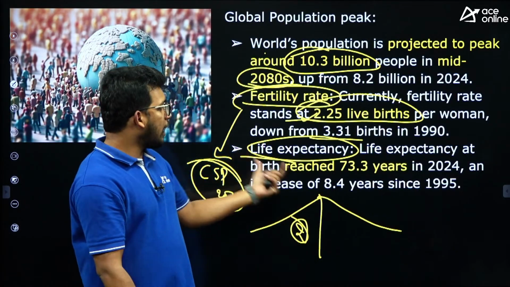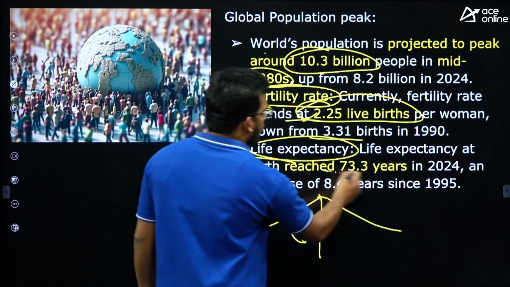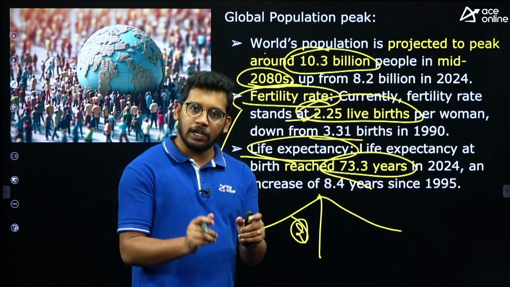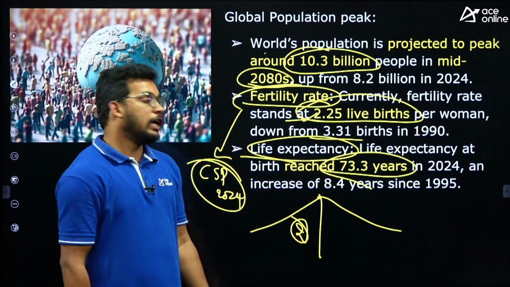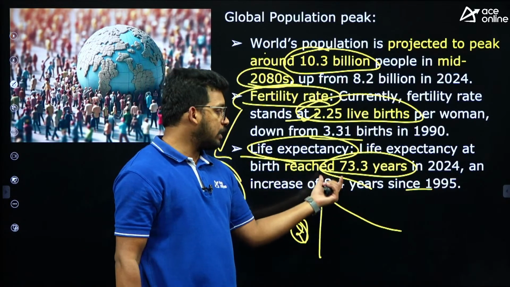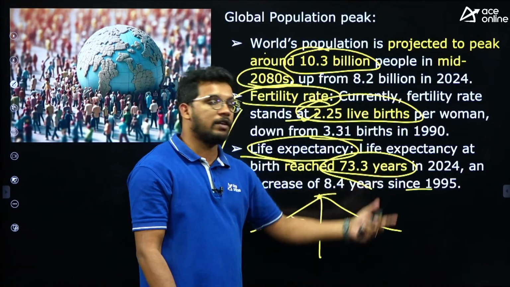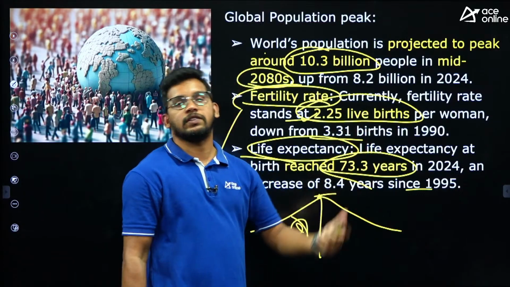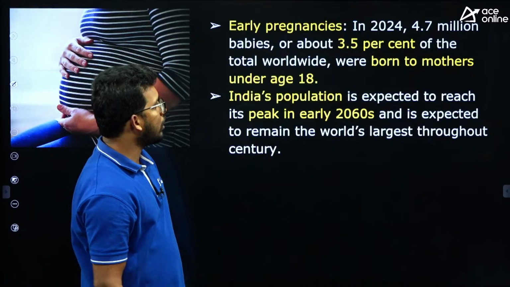Currently, on an average, the world has reached 73.3 years. On an average, a person can live on earth 73.3 years in 2024. In 1995, it was around 65 years. Because of the increase in the health care sector and all, we were able to increase the life expectancy to 73.3 years. So this is also an important fact.